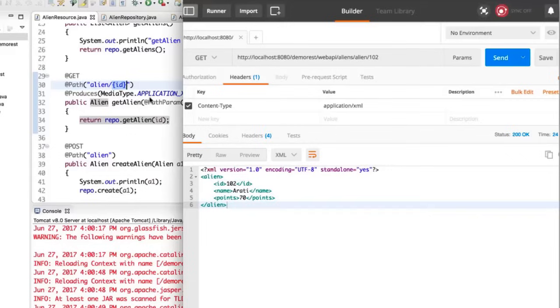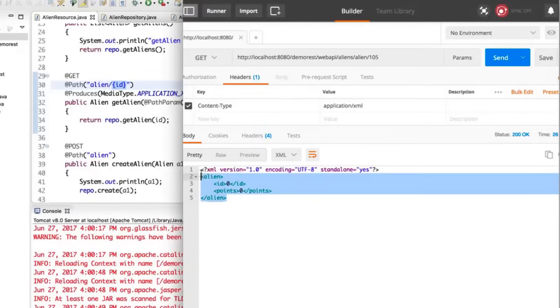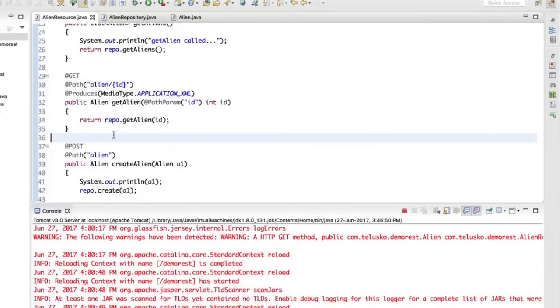Maybe you can have any other value. Let's say if I go for 105, I know we don't even have that. Let's click on send, and you can see we got blank values. That doesn't matter. What matters is whatever data you have in the database, you're getting that particular data, right? This is what we wanted. So yeah, that's how we work with this thing.